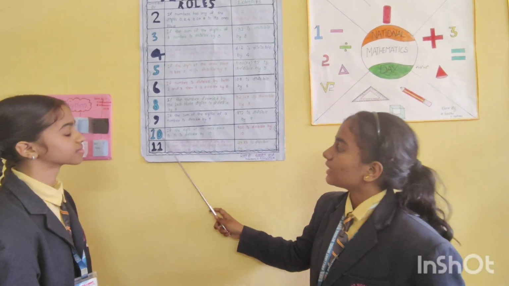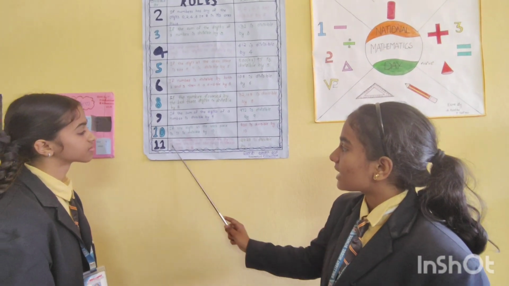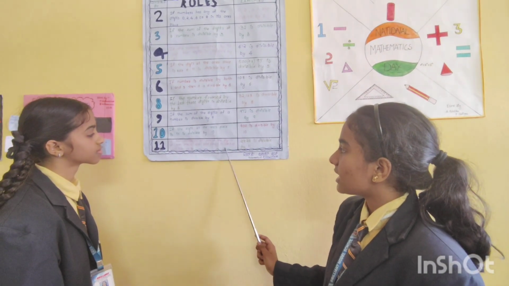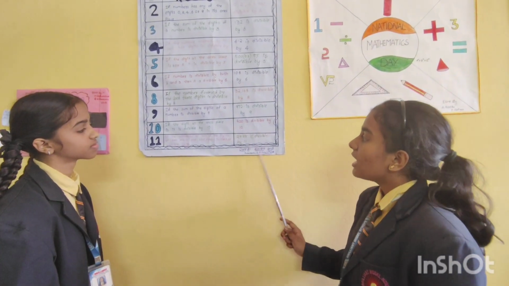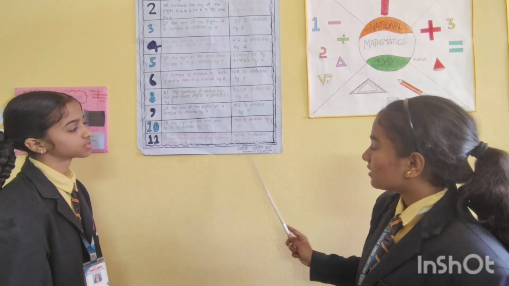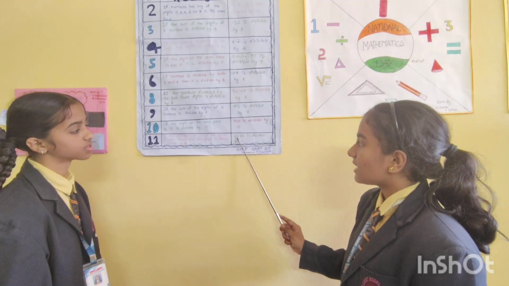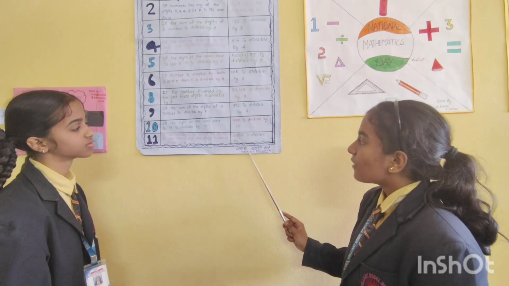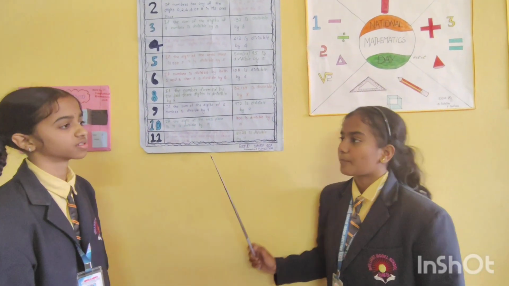The last divisibility rule is 11. If the difference between the sum of the digits at even places and odd places is 0 or divisible by 11, then the number is divisible by 11. For example, 2728 is divisible by 11. When we add 2 plus 2 at even places and 7 plus 8 at odd places, and take the difference, it becomes 11, which is divisible by 11.